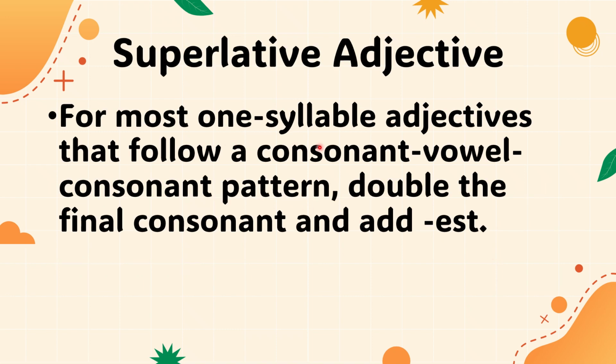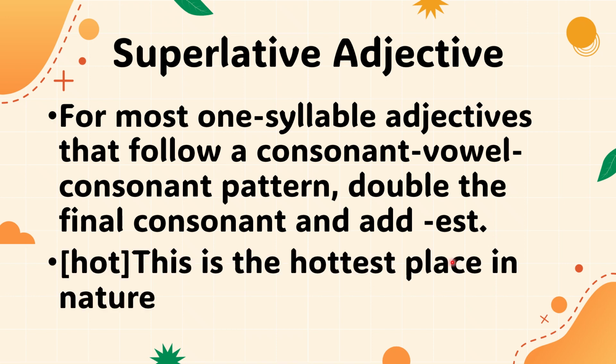Next, for most one syllable adjectives that follow a consonant, vowel, consonant pattern, double the final consonant and add est. For example, for the word hot: H is a consonant, O a vowel, T a consonant.